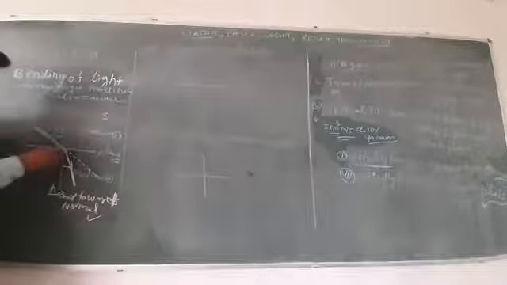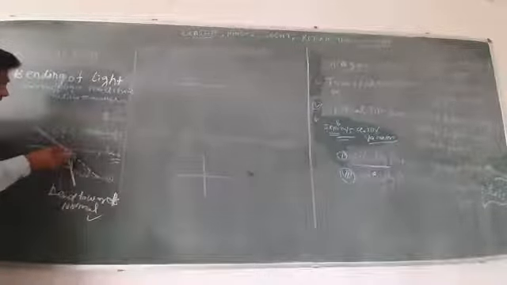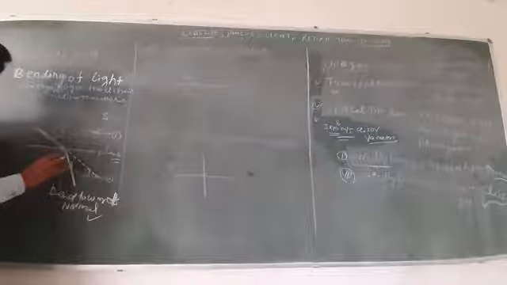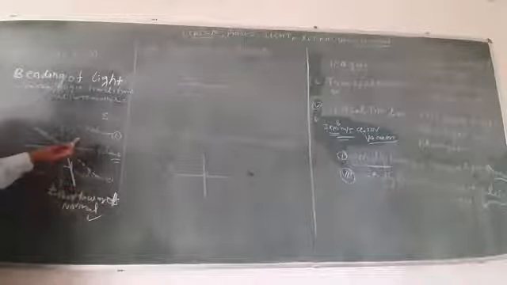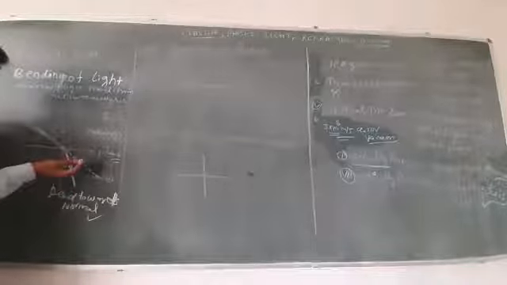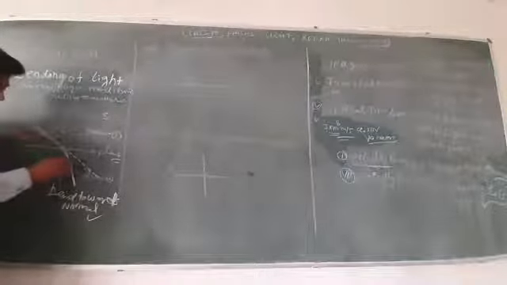But if the force is constant, then the speed will be less, and there is a resistive force offered by the concrete. Due to this force, the direction and the speed will change. Okay, I hope you understand.